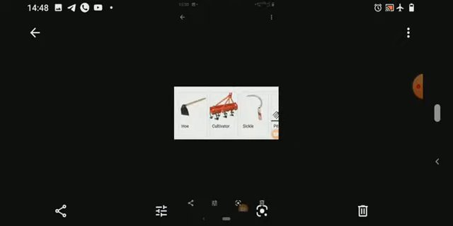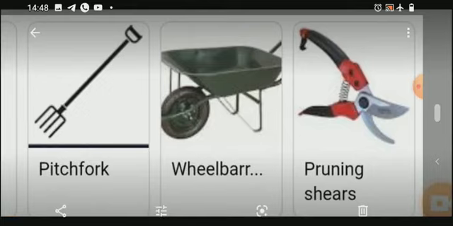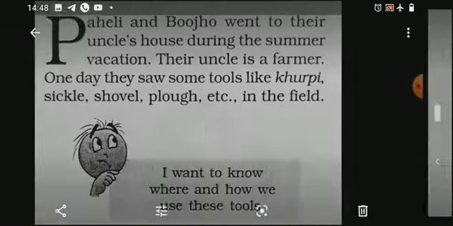Yes. See the picture of some tools and equipments. Have you seen these tools anywhere? Think normally, who uses them? Yes, you got the answer. They are used in the agricultural fields.